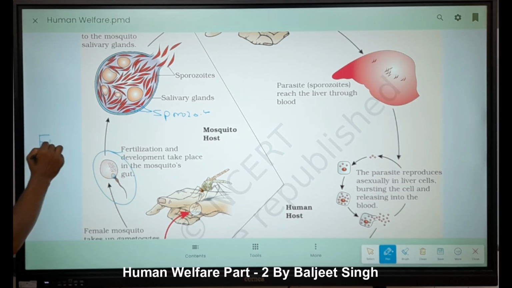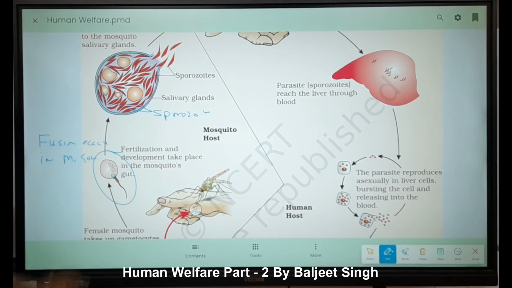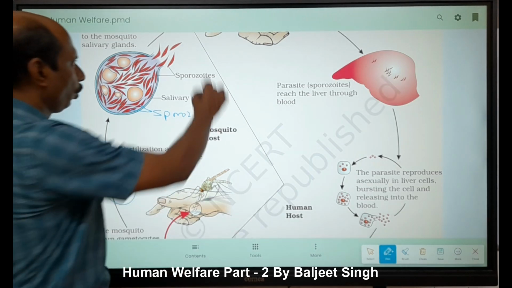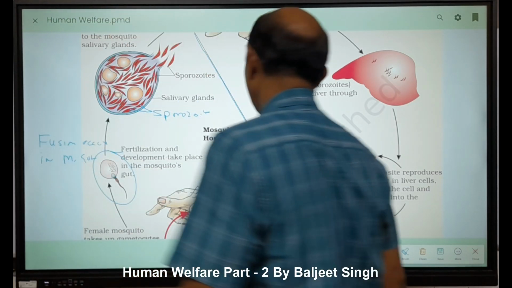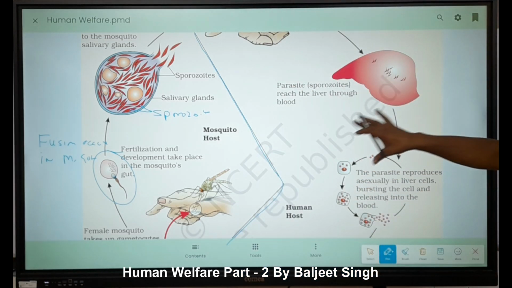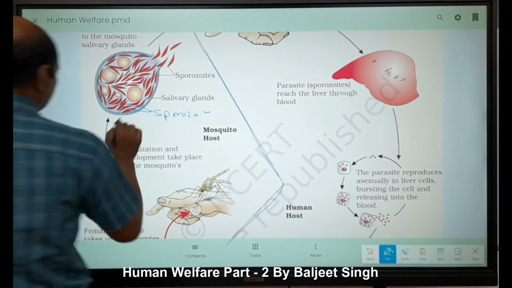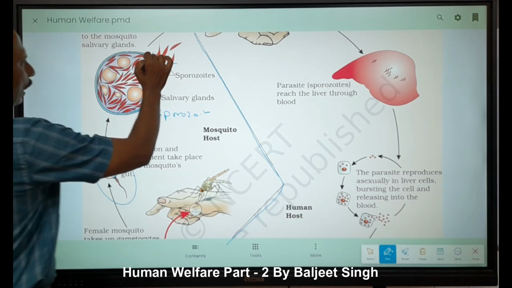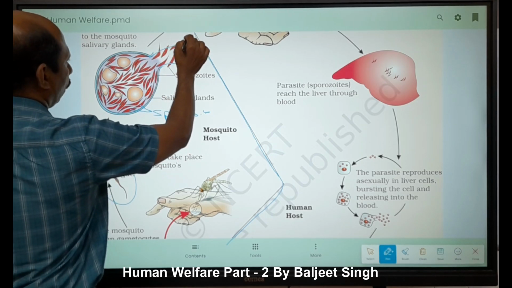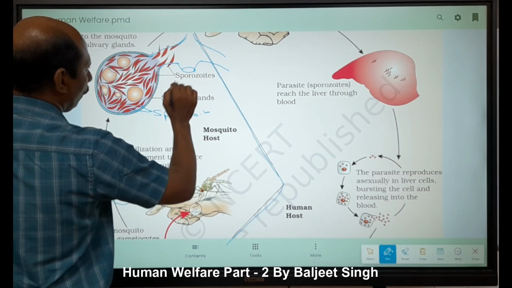Fusion occurs in the mosquito gut. That's why here it is giving mosquito. Look, mosquito and here human host. Mosquito and human host, right? Two hosts are given here. This is the salivary gland. So they come from there. You understand that is the salivary gland, and there is only a single opening, right?